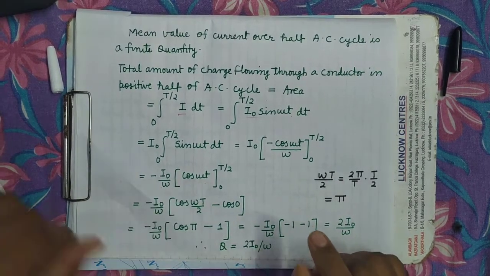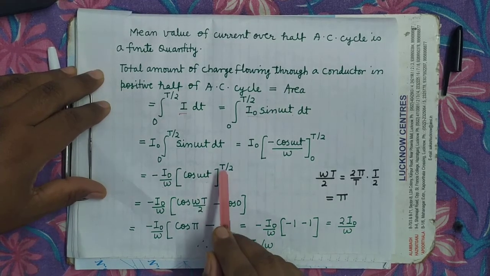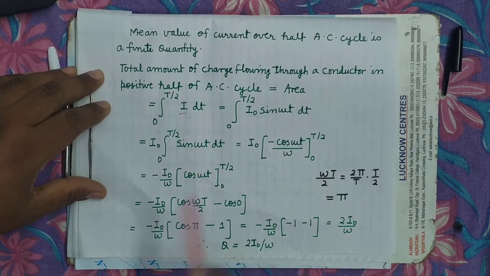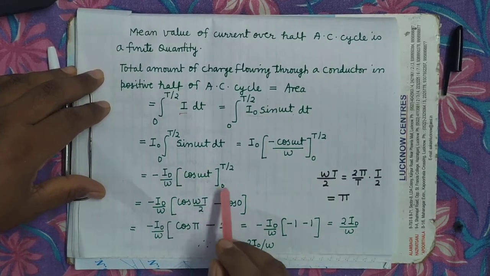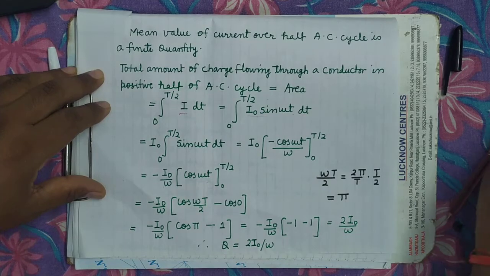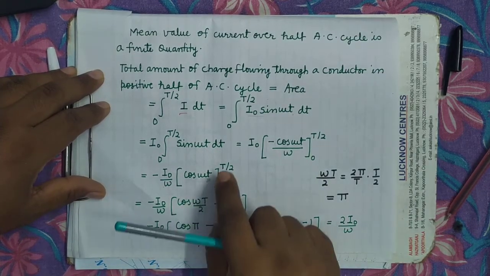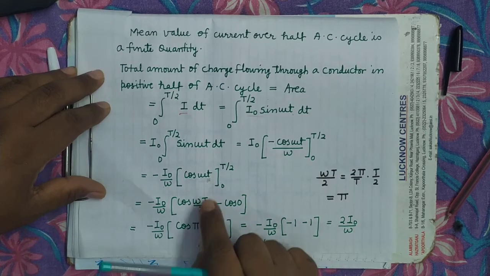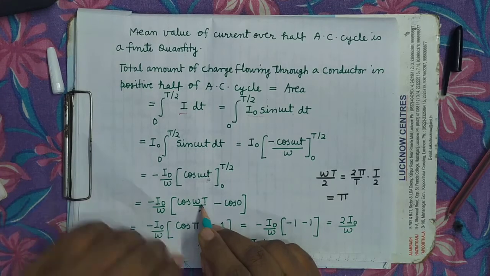Now how will you solve this bracket? You can solve it by taking its value when small t equals capital T by 2, minus its value when small t is equal to 0. So see here, cos omega into capital T by 2, minus cos 0 when you put 0. Now what is omega T upon 2?